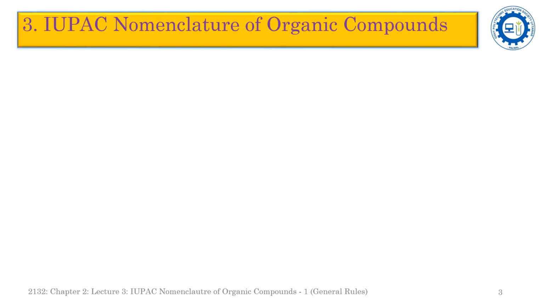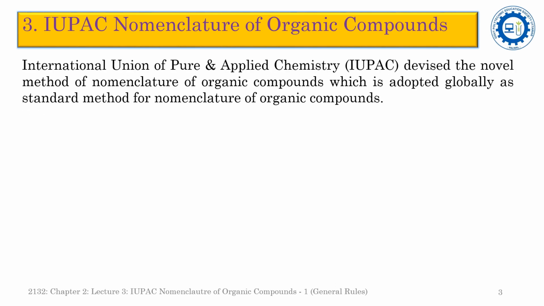In the previous lecture, we discussed the two types of nomenclature systems of organic compounds. One is the trivial system or the common names of organic compounds, and the second was the derived names for organic compounds. In this lecture session, we will discuss the IUPAC nomenclature of organic compounds. The International Union of Pure and Applied Chemistry, abbreviated as IUPAC, devised a novel method of nomenclature of organic compounds, which is adopted globally as a standard method.